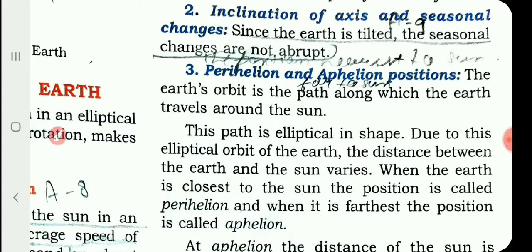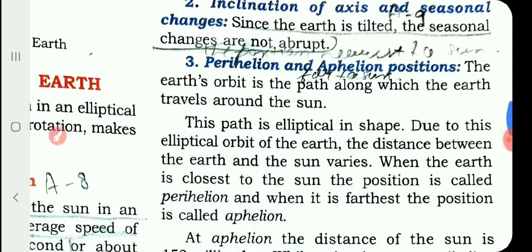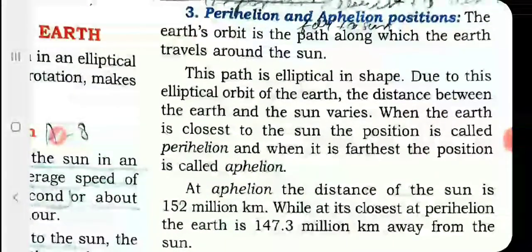Orbit is the way in which earth travels around the sun. Now, this path is elliptical in shape, not round. You see that diagram: elliptical, we can say egg shape.